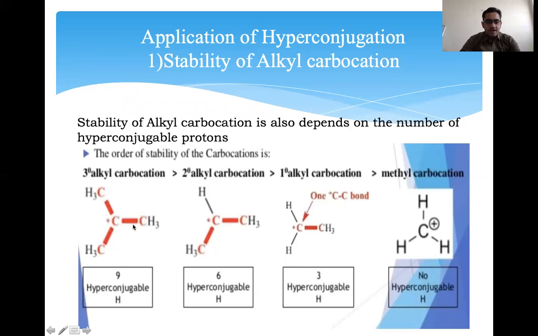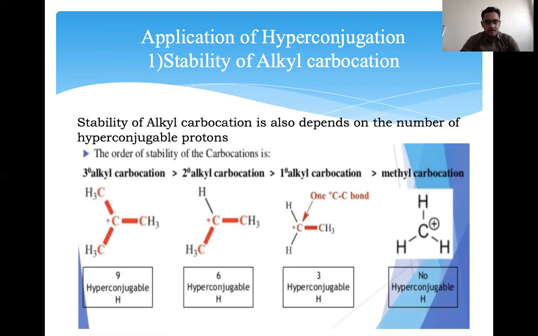Here we have the carbocation, and this is the center and this is the alpha carbon. Previously we discussed the pi bond. Here the carbocation is there, so these 3 C-H bonds can shift their electrons, making a carbon-carbon double bond to stabilize that carbocation. So here 3 C-H bonds are present, meaning 3 hyperconjugable protons on each alpha carbon, and a total of 9 in this tertiary carbocation. So the more hyperconjugable protons, the more stable the carbocation.